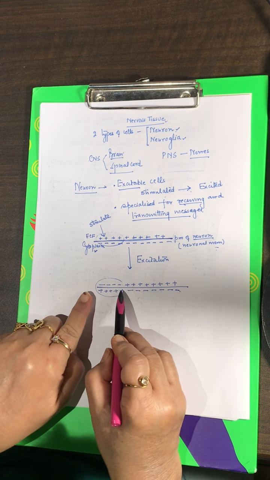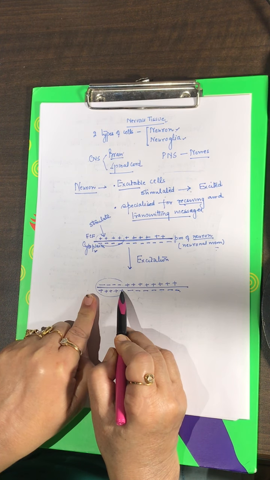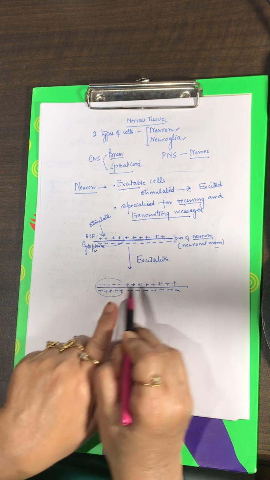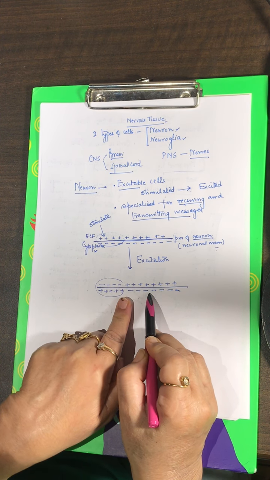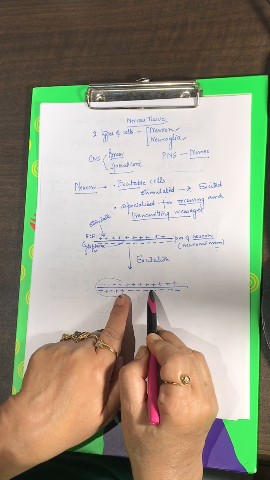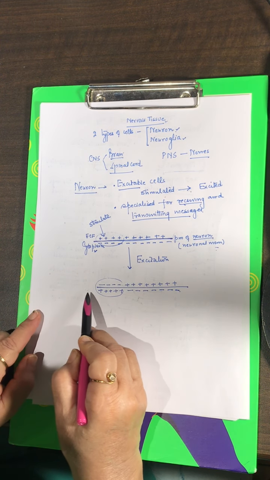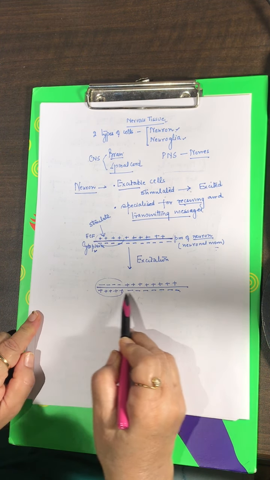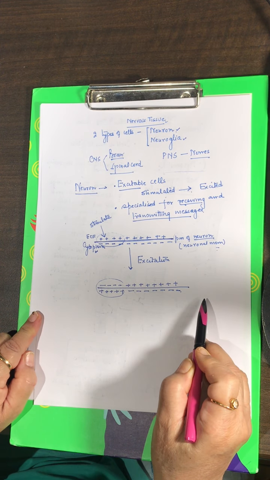So at this point, the membrane potential changes, and then this change in membrane potential will trigger the potential to change in the adjacent area. So then here the membrane potential will change, and then this will trigger the change in the adjacent area. So you have a wave of electrical potential changes that is propagating along the neuronal membrane, right?